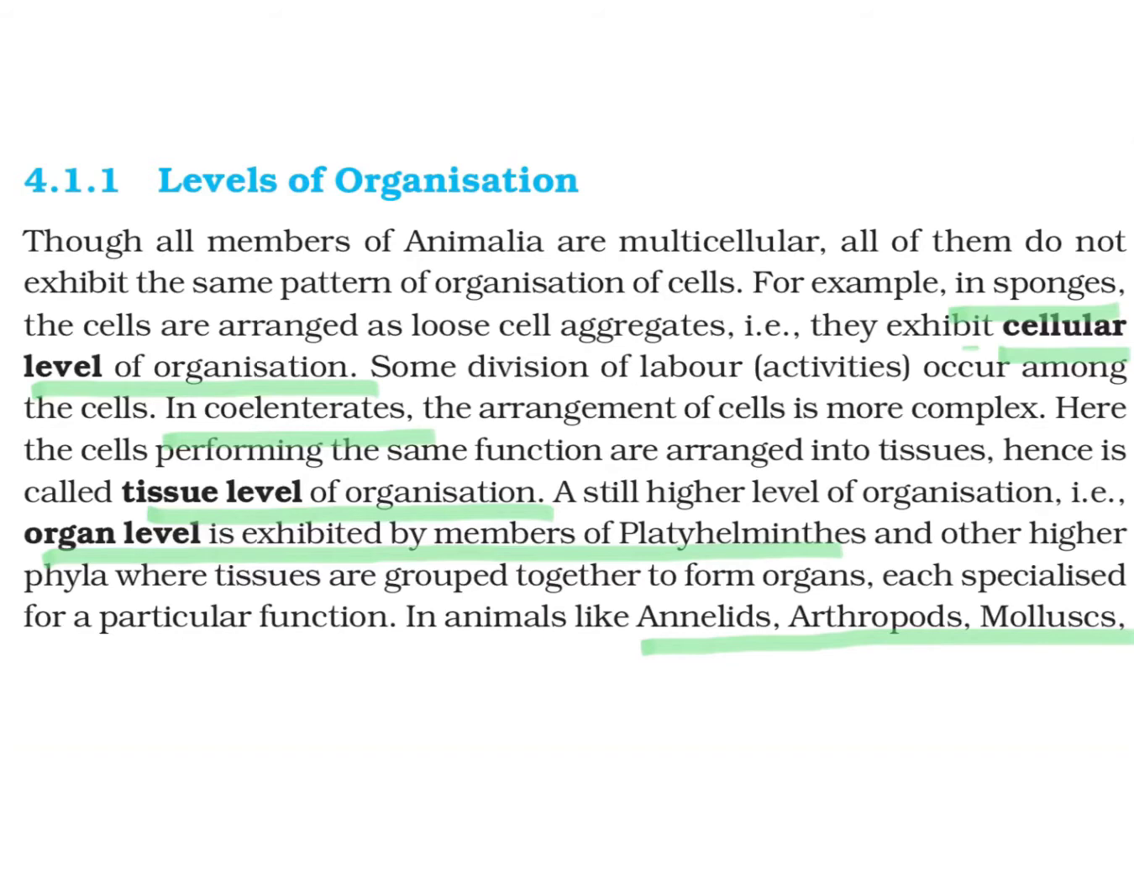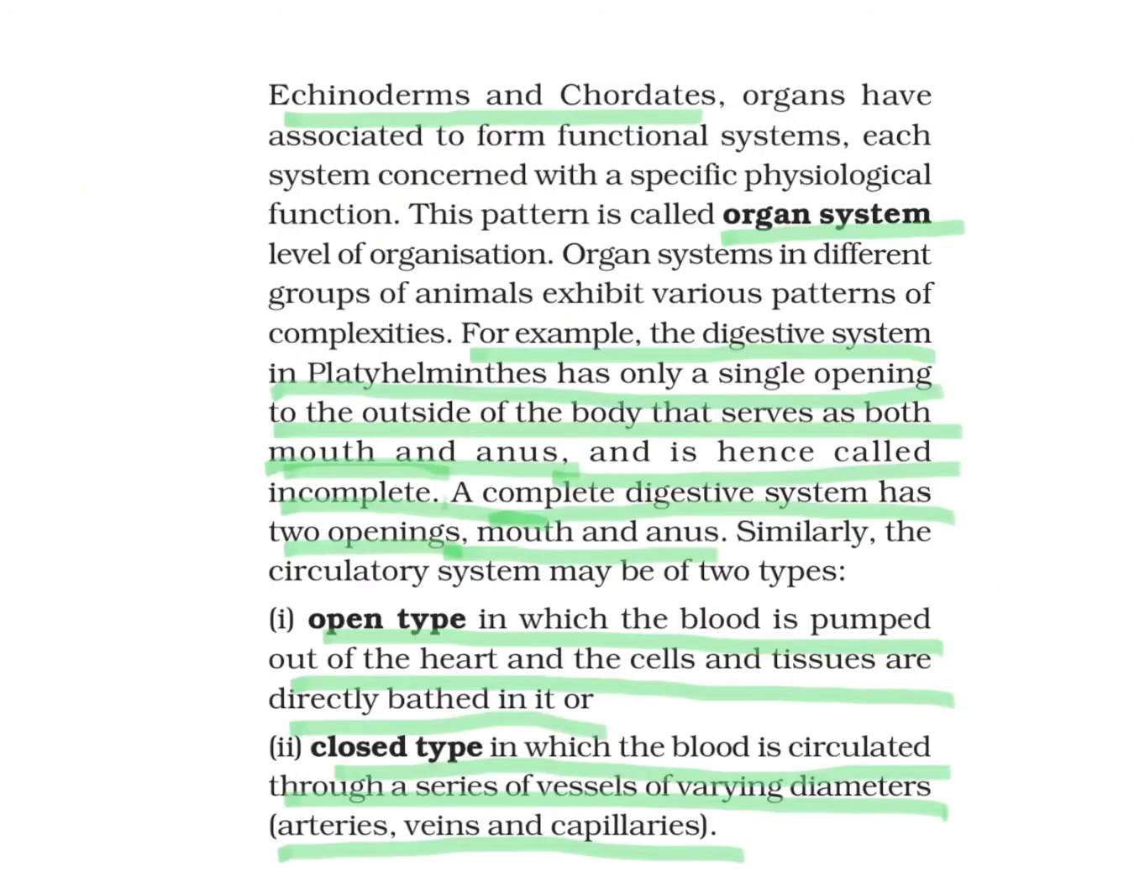in the coelenterates, the arrangement of cell is more complex, and here the cells can perform their function accordingly, which is given at the level of tissue. So, tissue level of organization is seen. Then if we move to still higher level of organization, that is organ level, and it is exhibited in all the members of platyhelminths, which is higher than these two, sponges and coelenterates. So, it shows organ level of organization.